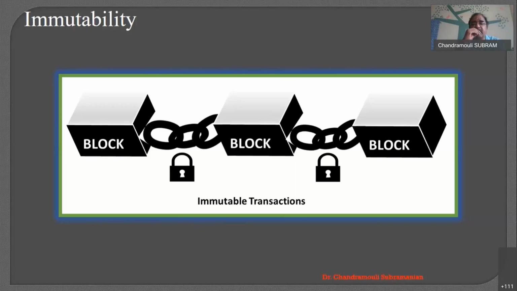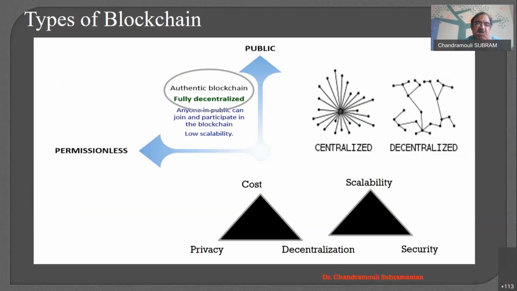That makes the blockchain immutable. Any addition will be added as a new block only. You cannot just go and change a block. So immutability is one of the fundamental principles of any blockchain, in addition to decentralization.